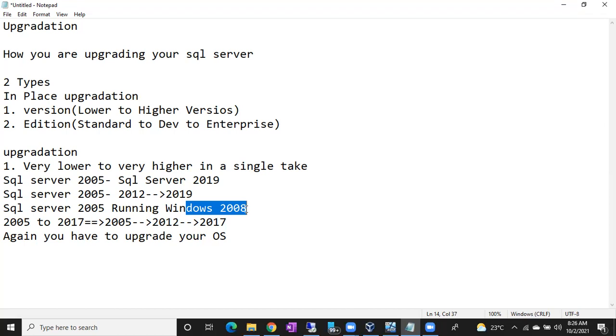The second challenge is, if you like it or if you don't like it, you have to use 2019. If the application is not compatible with 2019, you can't say, my application is not compatible, I will go back to 2005. It won't work. Once you upgrade to 2019, if you don't like it or your application is not compatible, you cannot go back to 2005 again. That's it. The old instance is going to be overwritten. You cannot find the old instance now. That is another challenge with the upgradation.